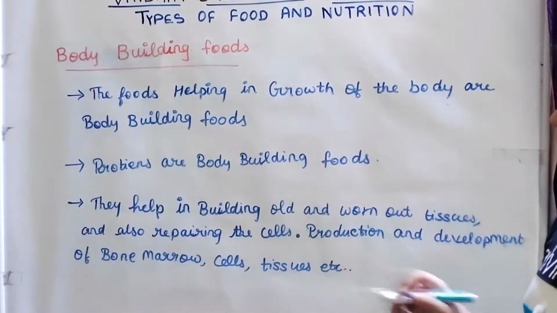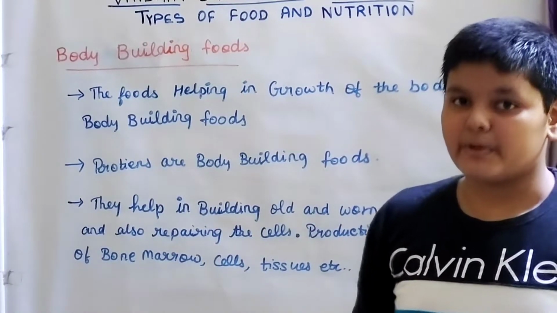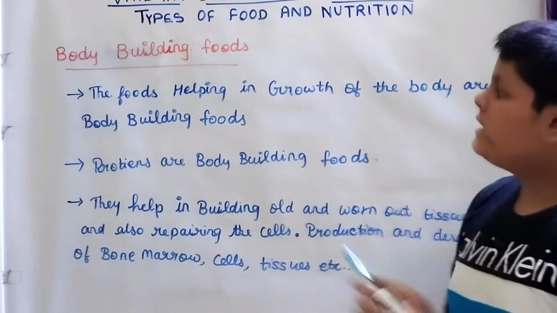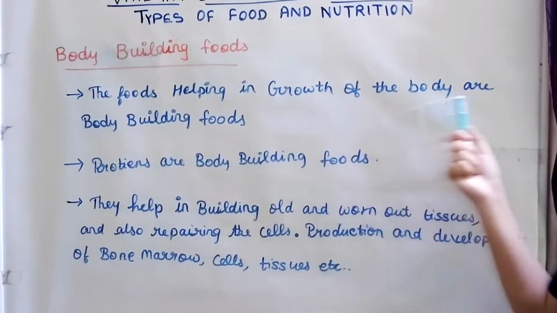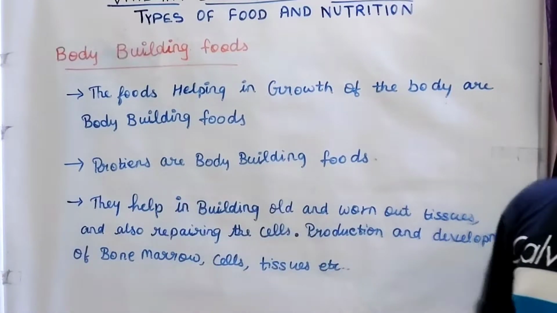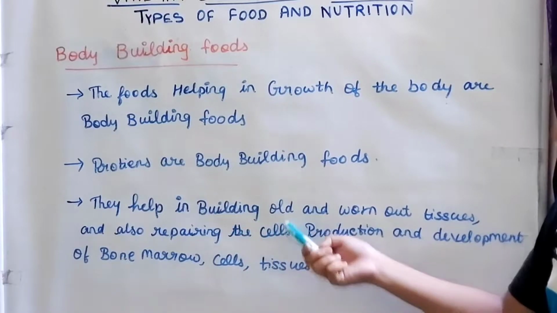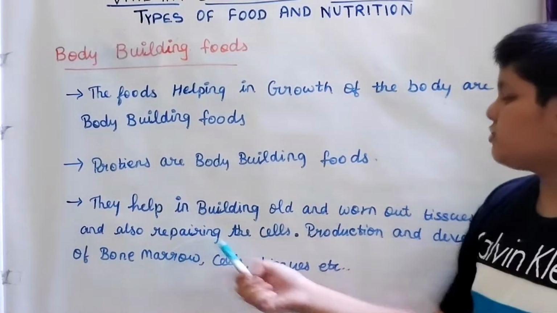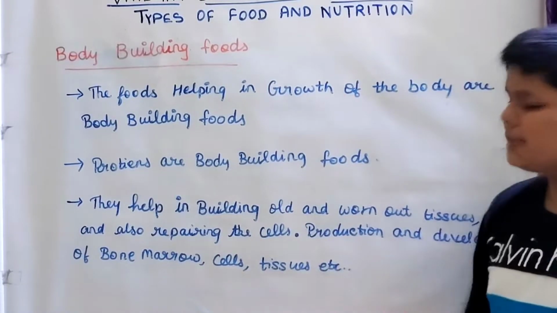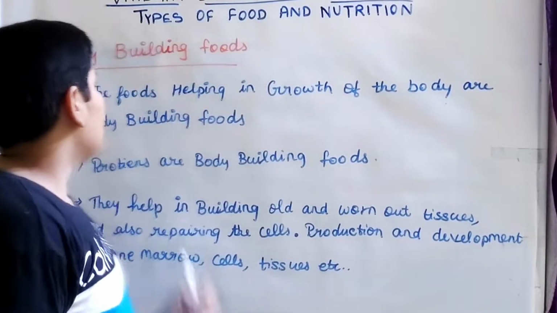Proteins are the main bodybuilding food. I'll be explaining each and every specific thing about protein later in this video. The foods helping in growth of the body are bodybuilding foods. Proteins are bodybuilding food. Third point, they help in building old and worn out tissues and also repairing the cells. So production and development of bone marrow, cells, tissues, and many different parts of the body. So this was about bodybuilding foods.